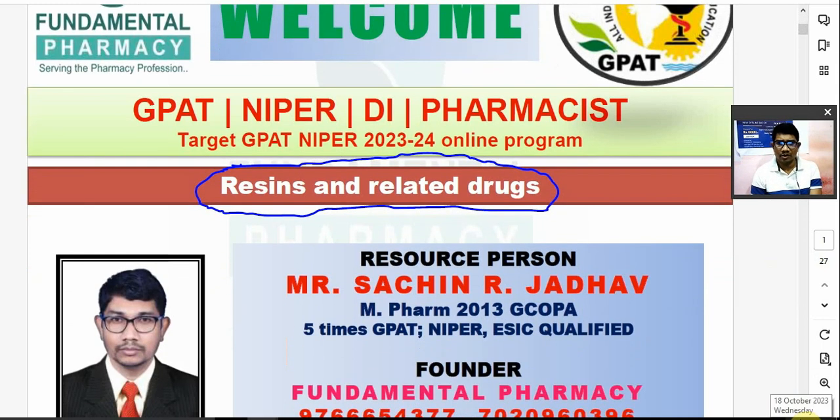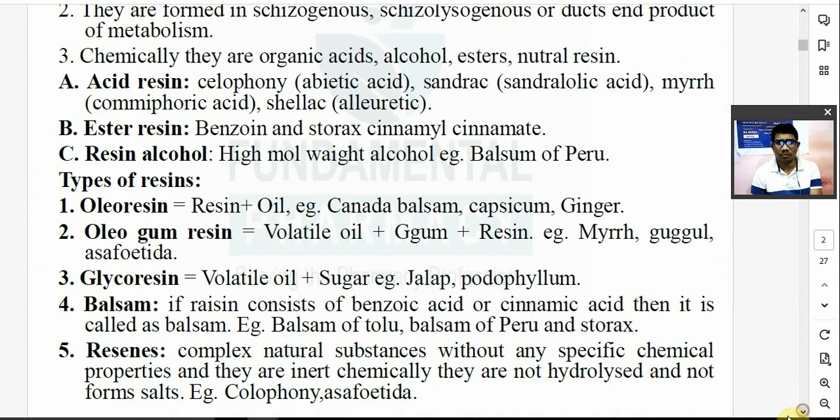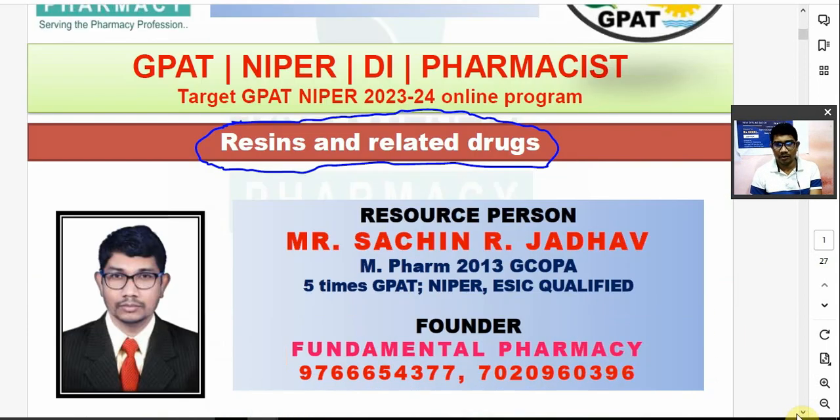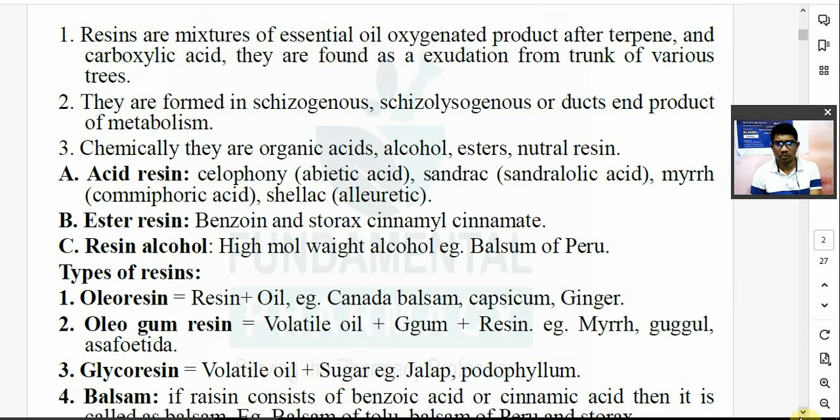Resins and combinations. Most of the resins are either in combination with gum, different types of gums, or sometimes in combination with oils, volatile oils. So resins are again secondary metabolites of plants. They are nothing but a mixture of volatile oil or essential oil, and their oxygenated products after terpene, and carboxylic acid.